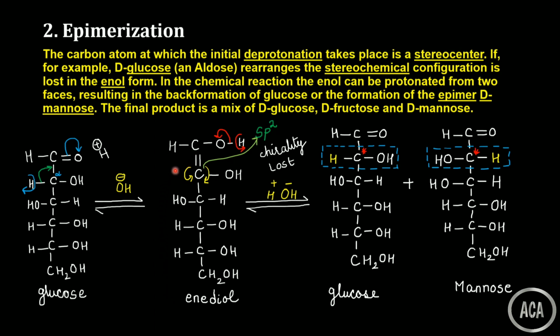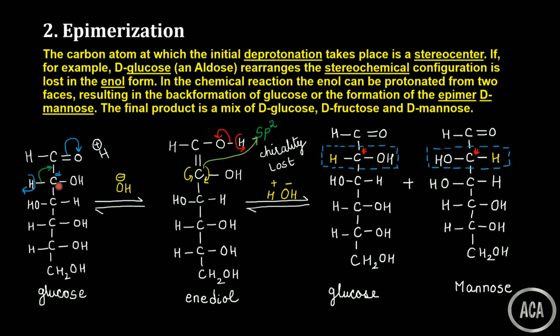What is a little different over here is, when you go back to the second carbon atom, this is a stereo center. Stereo center means chirality is there. This carbon is a chiral carbon. Second, third, fourth, fifth carbons are chiral carbons over here. So no other carbon changes are taking place except the second carbon. First, third, fourth, fifth and sixth carbons, there is no change at all. So at the second carbon, because of the loss of the proton and glucose getting converted into the ene diol form, the chirality is lost. It is no more a stereo center.